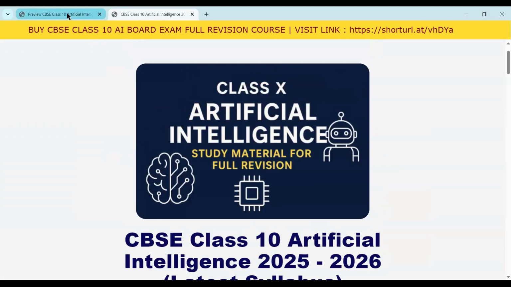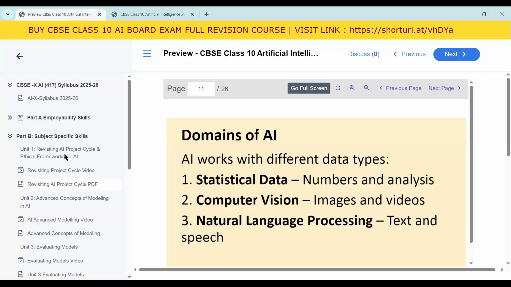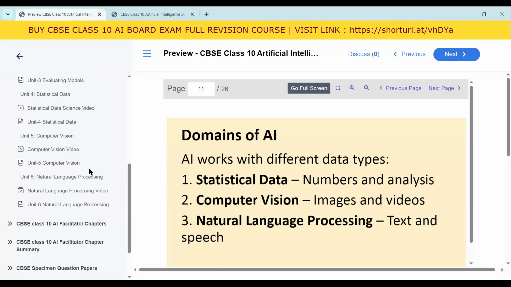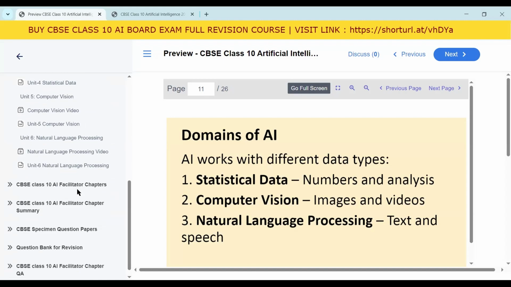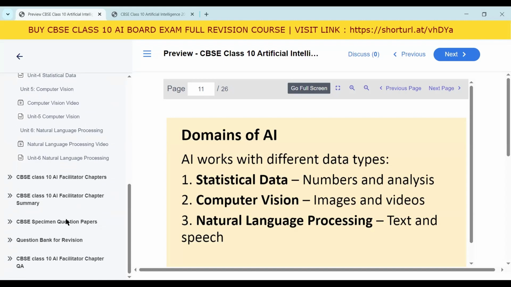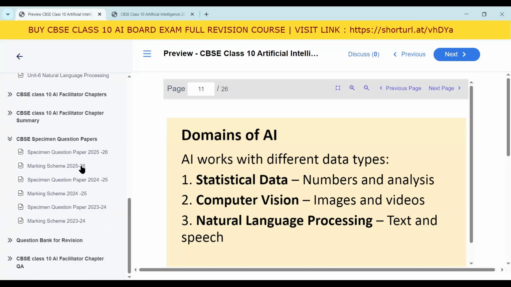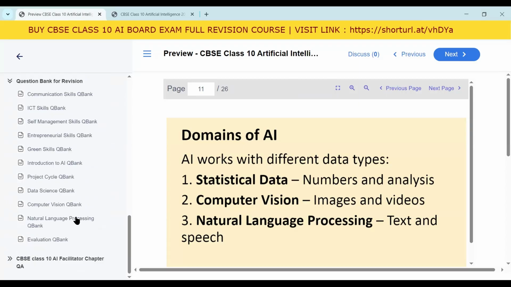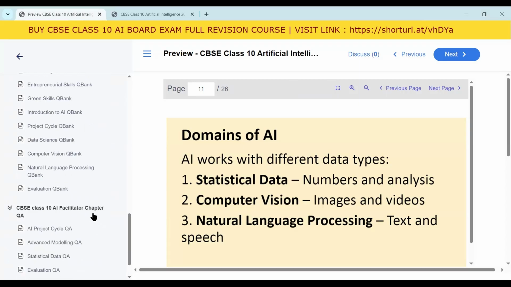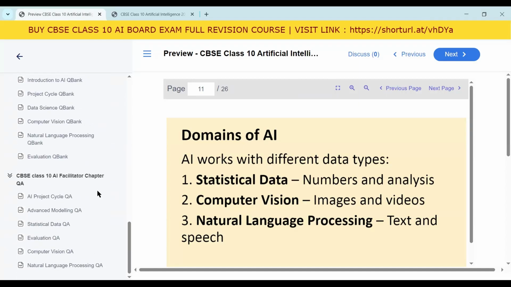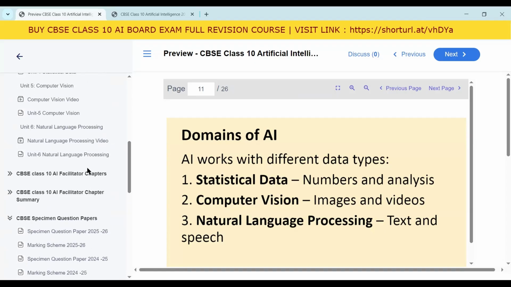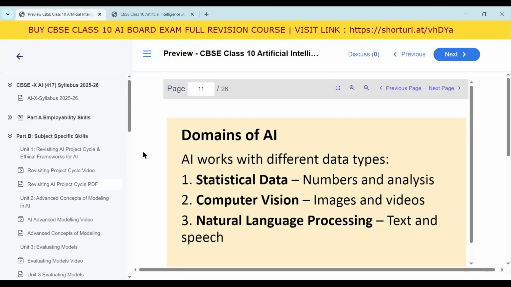And if you see all the chapters, their videos, and their question answer, facilitator chapters, their summary, CBSE specimen questions, papers, a marking scheme, question bank for all the chapters. Then you have a special answers of all the facilitator chapters. Everything is available here. Okay, so today we will focus on the chapter of